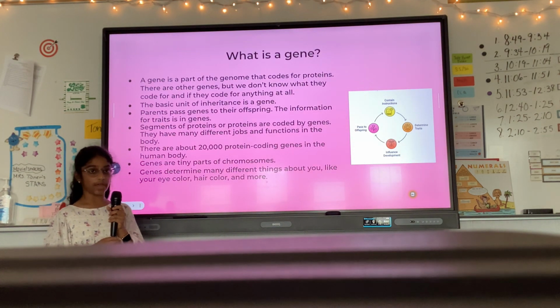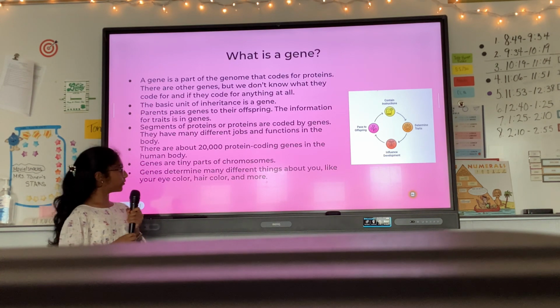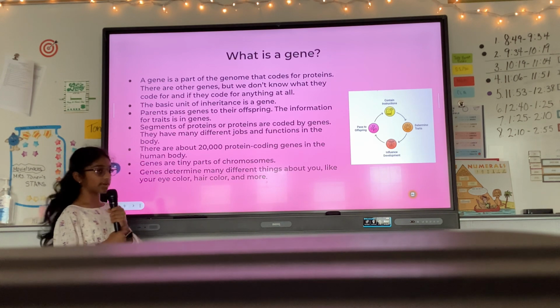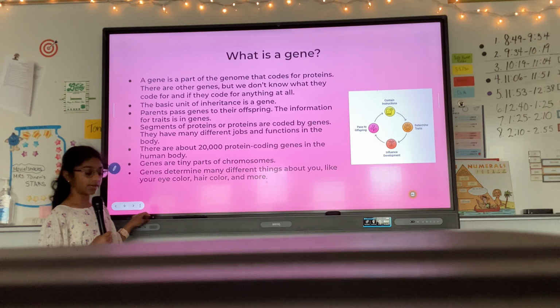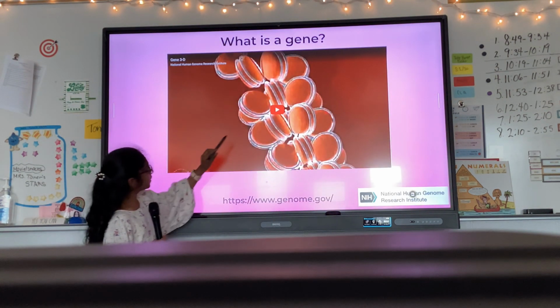There are many different jobs and functions in the body. There are around 20,000 protein coding genes in the human body. Genes are tiny parts of chromosomes, and genes determine many different things about you, like your eye color, hair color, and more.